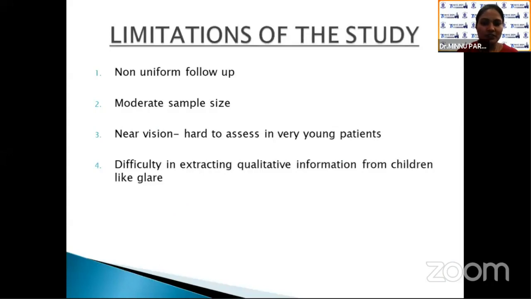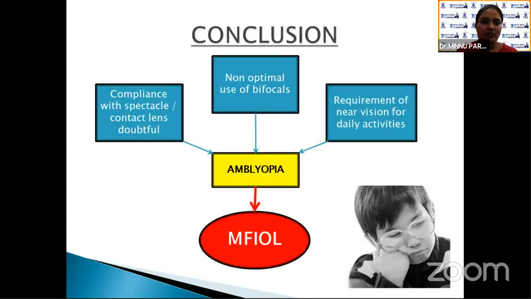So limitations of the study were non-uniform follow-up, moderate sample size, near vision and contrast sensitivity had to be assessed in very young children, and difficulty in extracting qualitative information from children, like glare. Coming to conclusion, in pediatric group, the compliance with the spectacle or contact lens is doubtful. There is non-optimal use of bifocals.